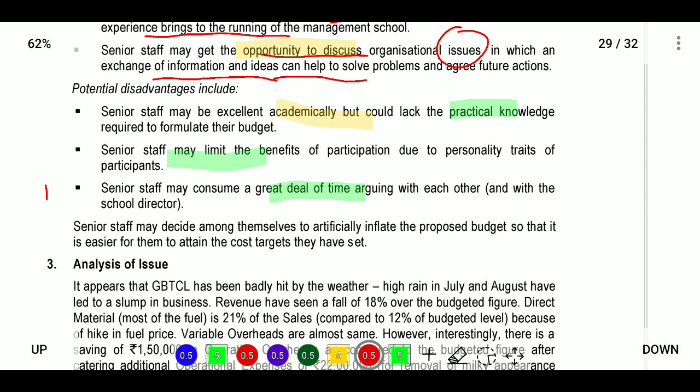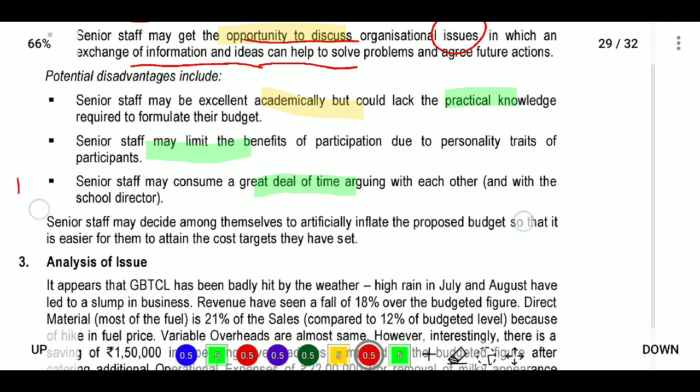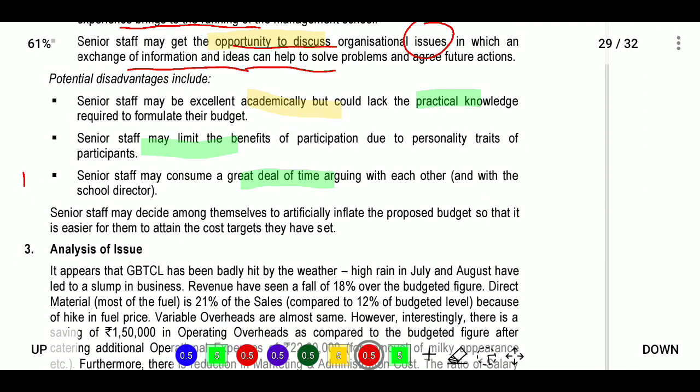Next, what are the potential disadvantages? Senior staff are excellent academically, but lack practical knowledge. For example, if you see the banks, senior staff have knowledge, but they do not have system knowledge. They do not have practical knowledge of computers and how to use them. They don't know how to use their phones, or they will use their phones less. So they do not have practical knowledge.